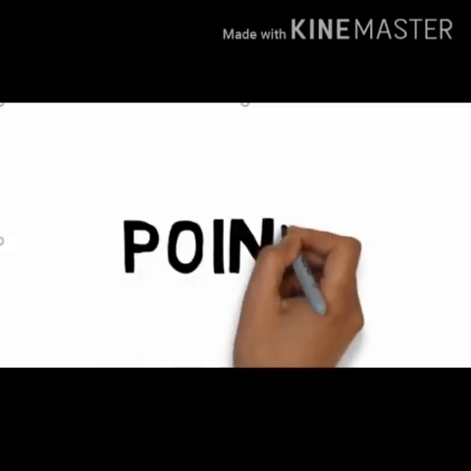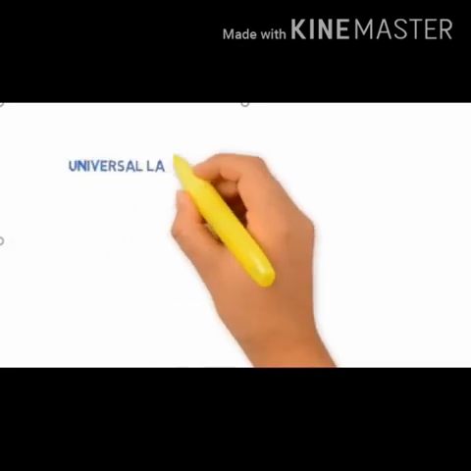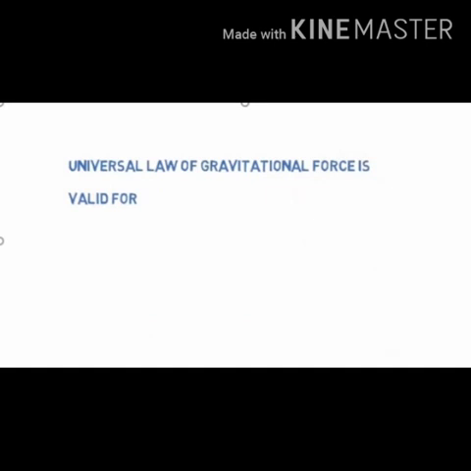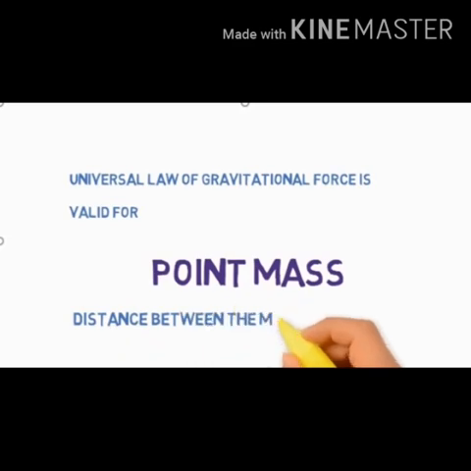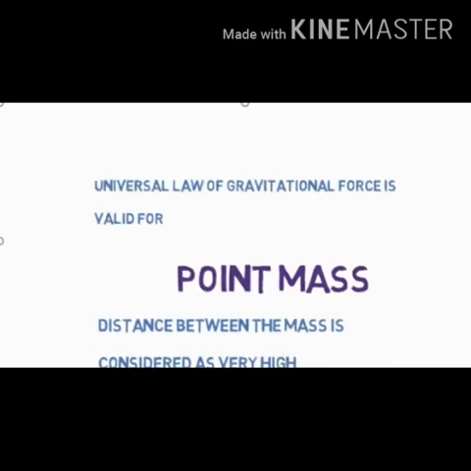Point number 4. The expression for gravitational force, F vector is equal to minus G m1 m2 by r square r cap, has one assumption that both m1 and m2 are treated as point masses. When the Earth orbits around the Sun due to the Sun's gravitational force, we assume the Earth and the Sun to be point masses. This assumption is a good approximation because the distance between the two bodies is very much larger than their diameter. For some irregular and extended objects separated by a small distance, we cannot directly use the equation.